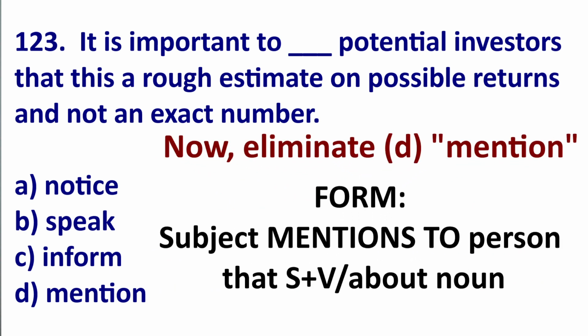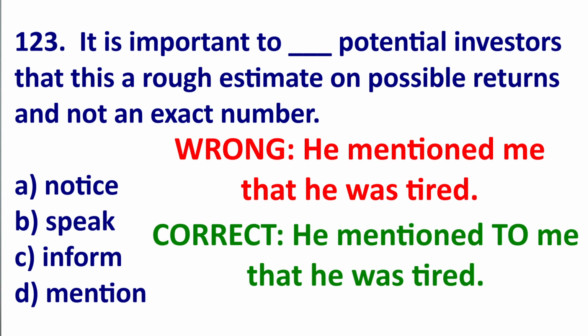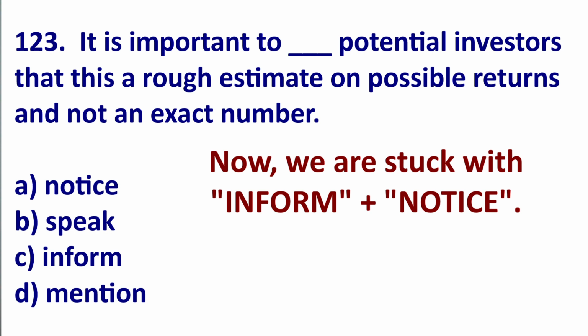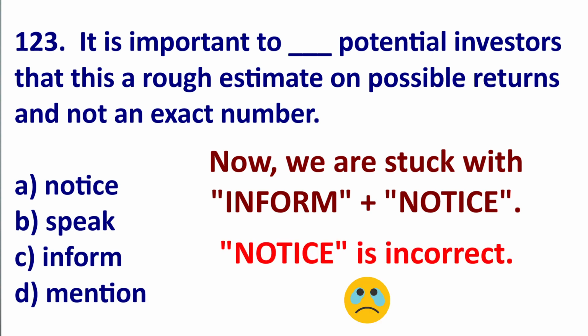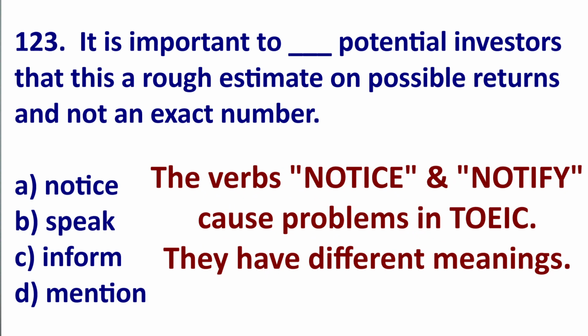Next, remove D. Someone mentioned something to someone. For example, wrong: he mentioned me that he was tired. No, he mentioned to me that he was tired. We don't have a to after the blank. Now we have inform and notice. Remove notice. Don't confuse notice with notify.